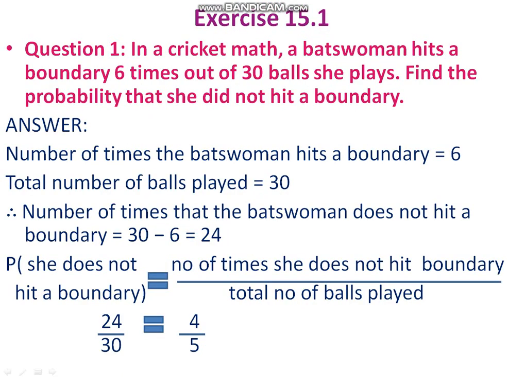Next, exercise problems. In a cricket match, a batswoman hit a boundary 6 times out of 30 balls she plays. Find the probability that she did not hit a boundary. Number of times the batswoman hits a boundary is 6. Number of balls played 30. Therefore, number of times that she does not hit a boundary is equal to 24. Therefore, probability that she did not hit a boundary is the number of times she did not hit a boundary divided by the total number of balls played, that is 24 by 30, that is equal to 4 by 5.